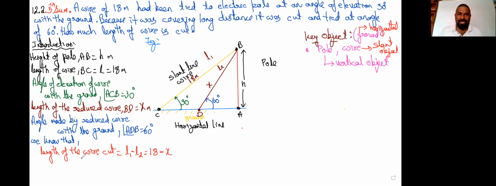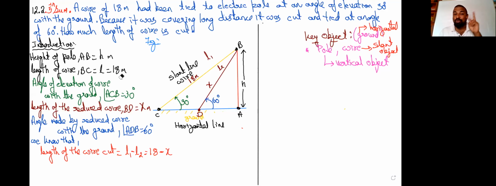Right. So let's find the height of the building there. Let me divide the screen for your convenience. Let's work on that. So how to consider now? Just now we considered the height of the pole as h meters.